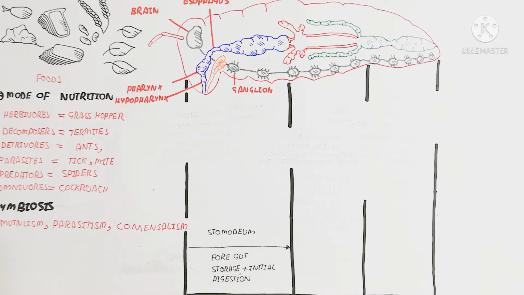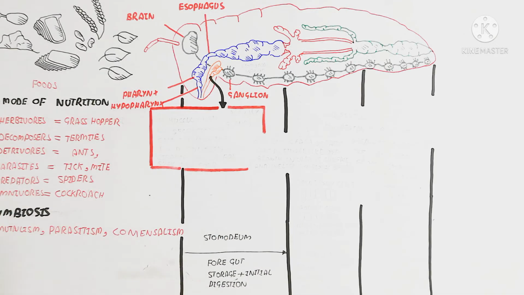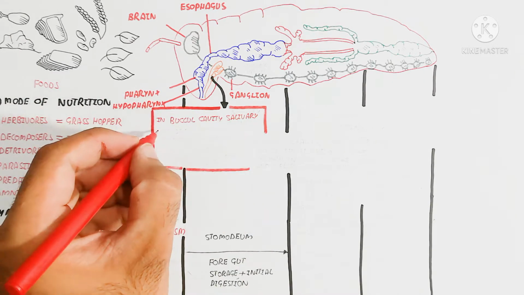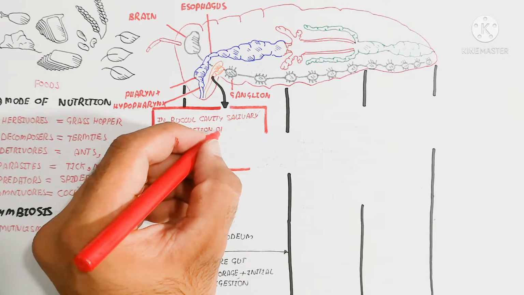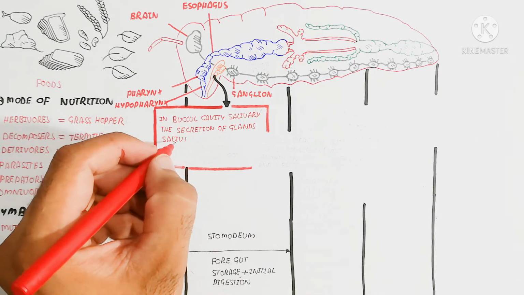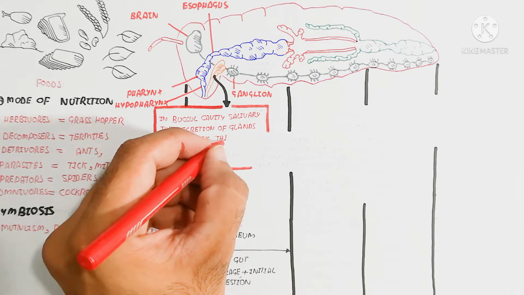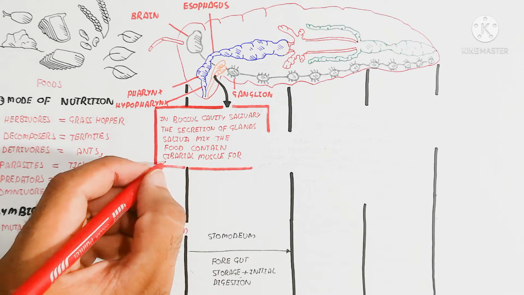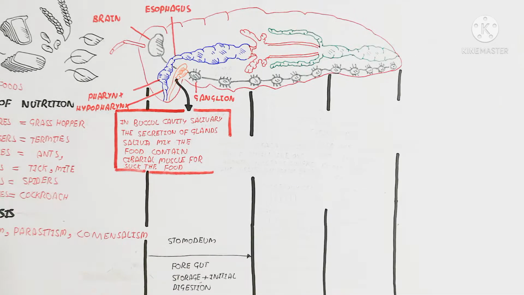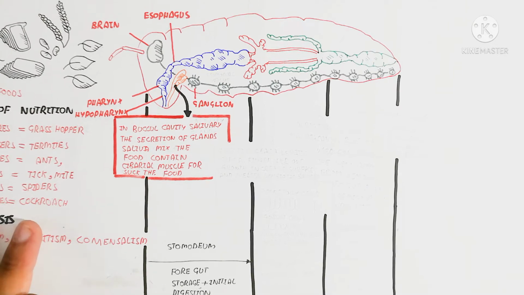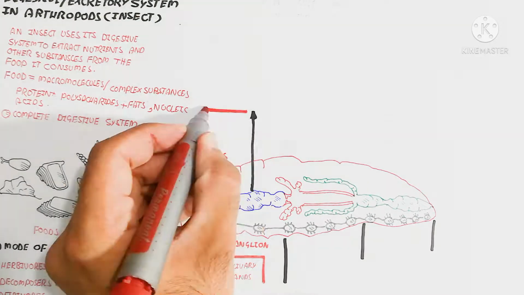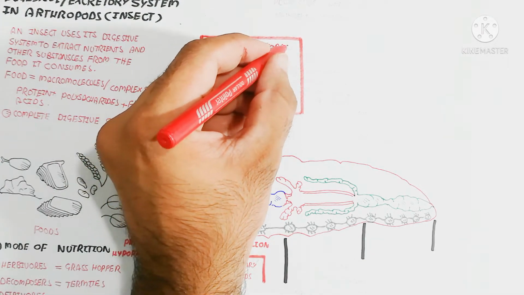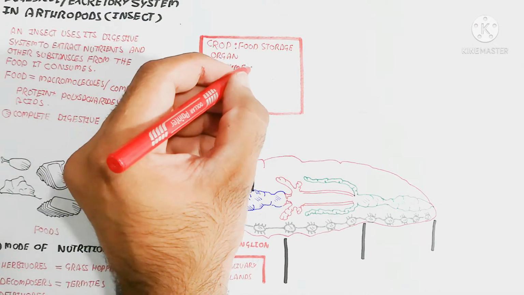Here is the esophagus, and the ganglion are present in the nervous system and brain, which means the nervous system is well developed. The pharynx and hypopharynx are present, and here is the salivary gland in the buccal cavity, which secretes saliva that mixes with the food. The cibarial muscle is used for sucking the food, for example in fluid feeders.